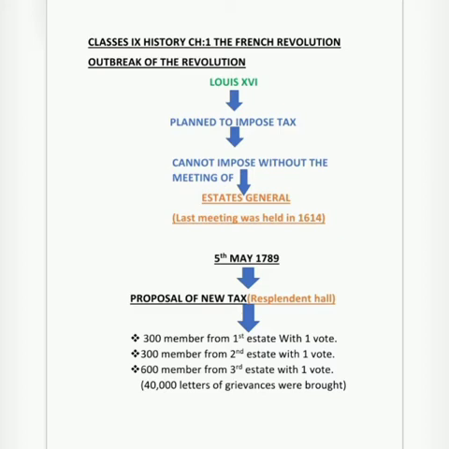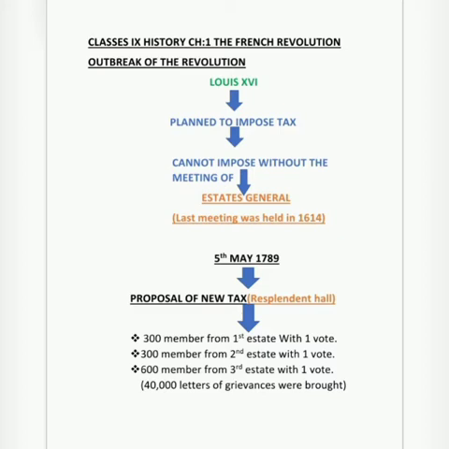Before discussing what happened on 5th of May 1789 in the States General meeting, I would like to tell you what the States General actually is. It comprises three states: the first state, clergy; the second state, nobility; and the third state, as you all know, which includes peasants, workers, and many other sections of the society.